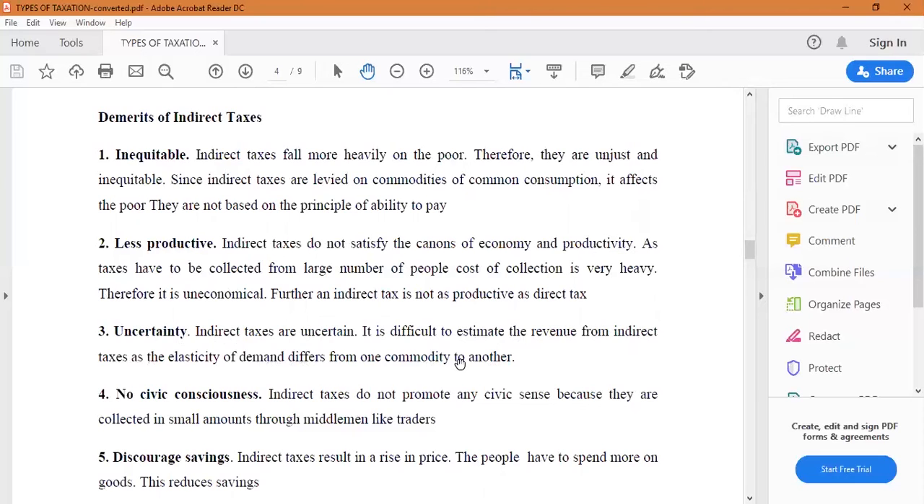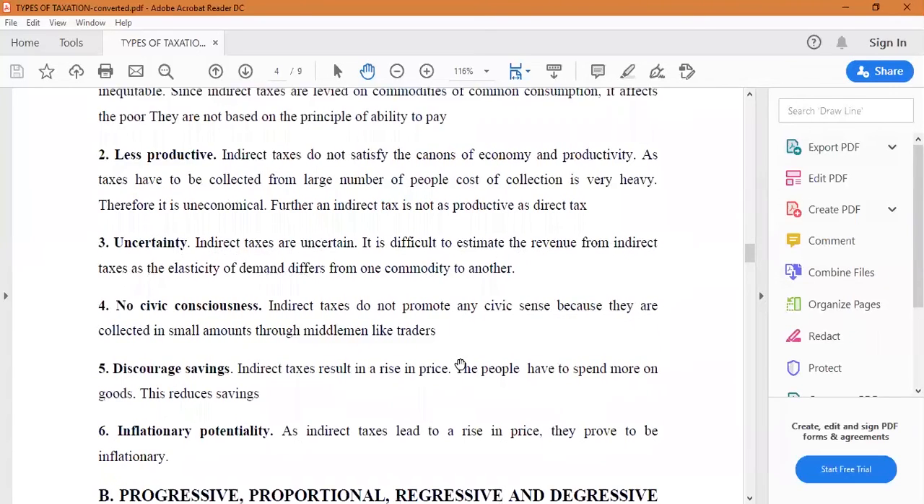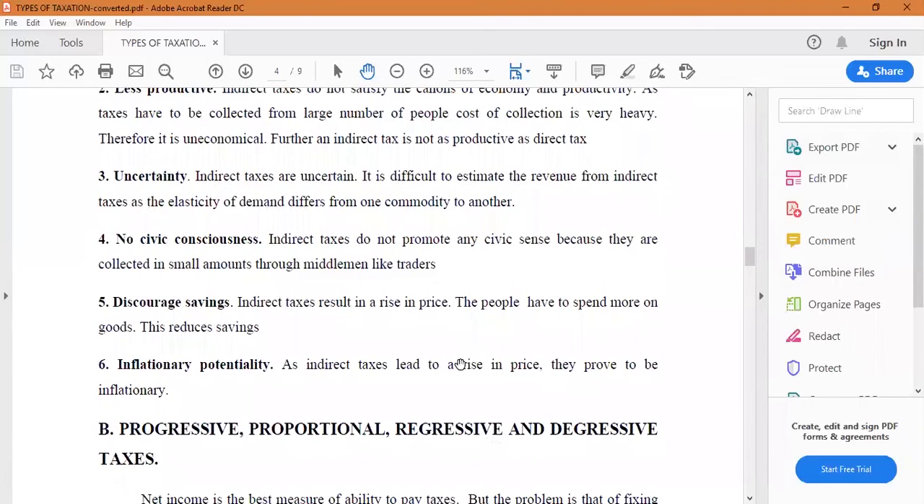Okay, the next point is no civic consciousness. Indirect taxes do not promote any civic sense because they are collected in small amounts, through middlemen like traders. The indirect taxes are also merged with the price. The taxpayers will not know the burden, so the taxpayers' civic consciousness will be less.